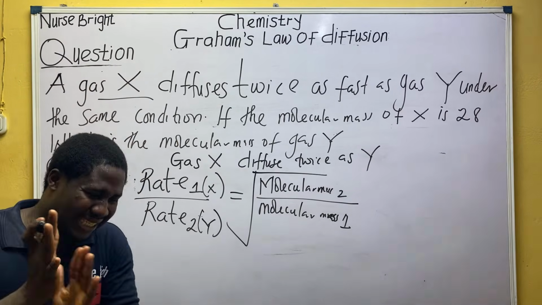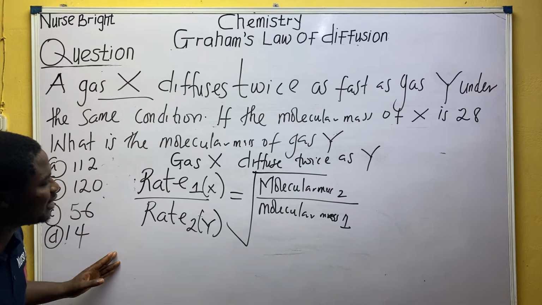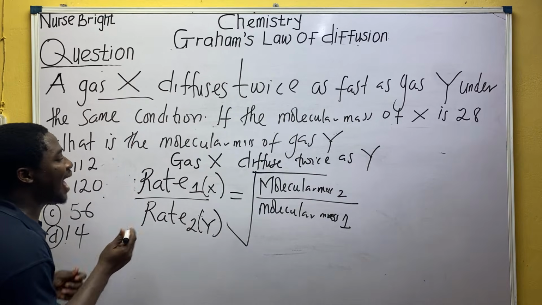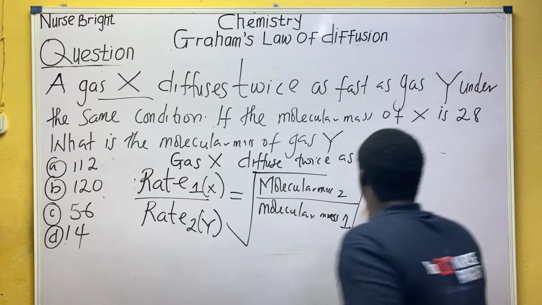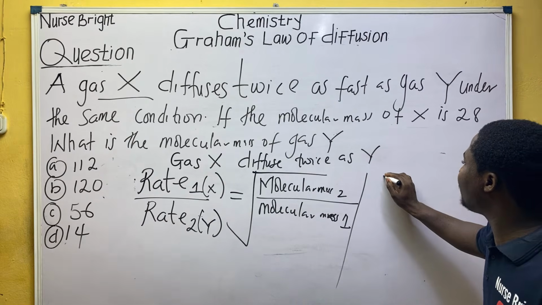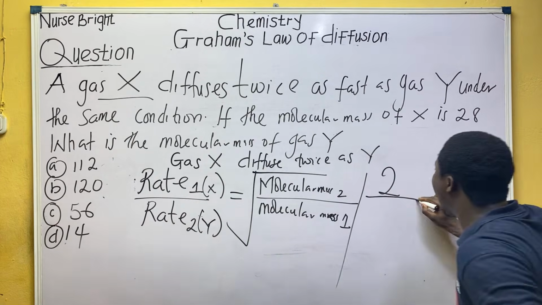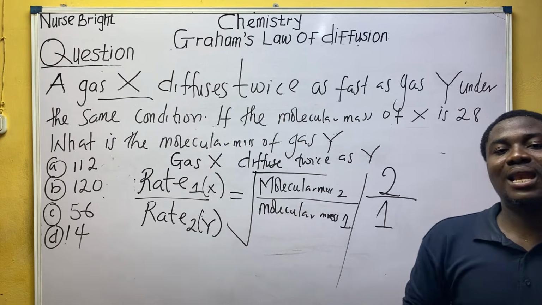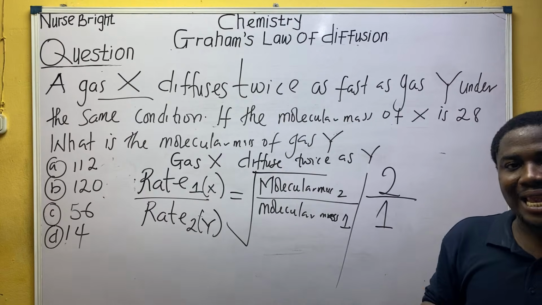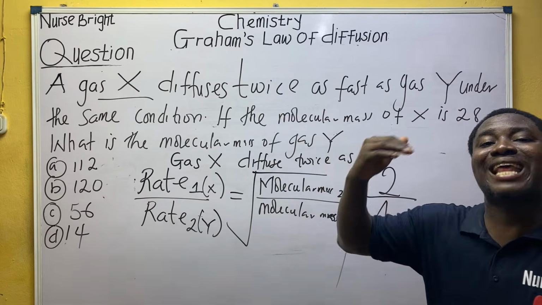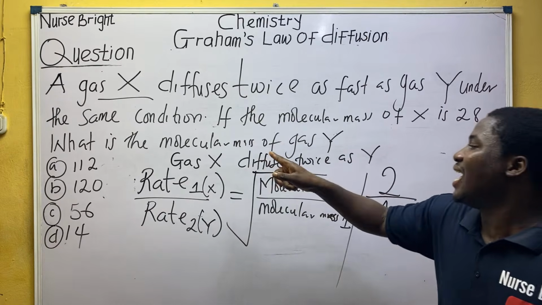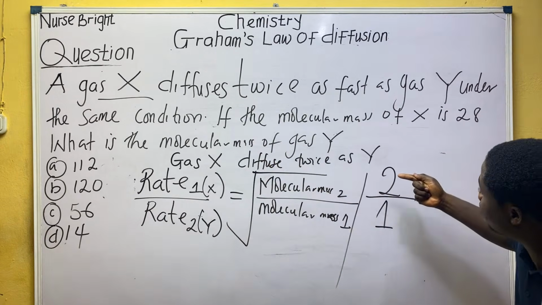Gas X diffuses twice as fast as gas Y. So the reference point is 1. Let's say gas Y has a speed of 1. Gas X now diffuses twice of that speed. If gas X diffuses thrice, it's going to be 3 over 1.